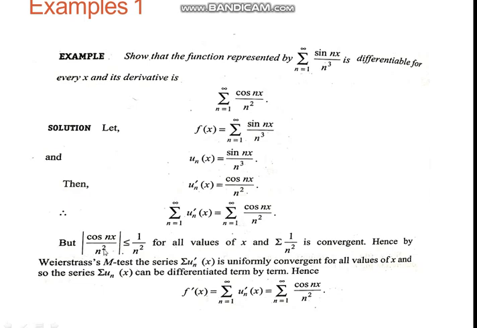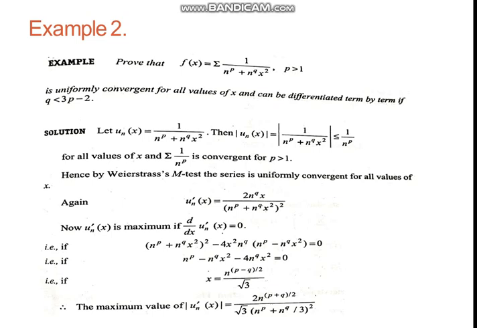But the mod of cos(nx) upon n square is always less than or equal to 1 upon n square for all values of x, and summation 1 upon n square is convergent by p test. Hence by Weierstrass M test, the series summation u_n'(x) is uniformly convergent for all values of x, and so the series summation u_n(x) can be differentiated term by term. Hence summation u_n'(x) is equal to f'(x).